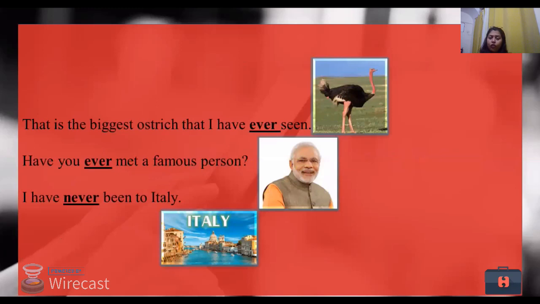That is the biggest ostrich that I have ever seen. Now, that is a very big ostrich that I have ever seen. Have you ever met a famous person? So this action is not yet complete. So we have seen ever and never in question mode. I have never been to Italy. So that is another experience. Question: have you ever been to Italy? Answer: I have never been to Italy.